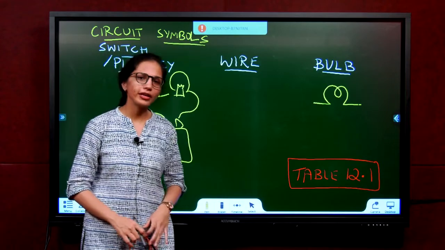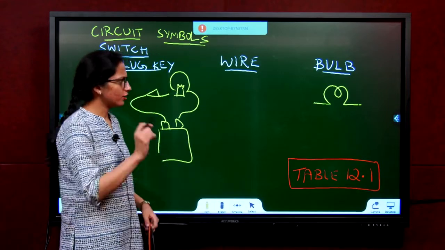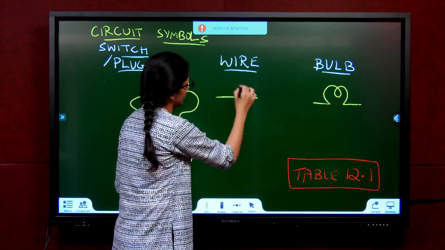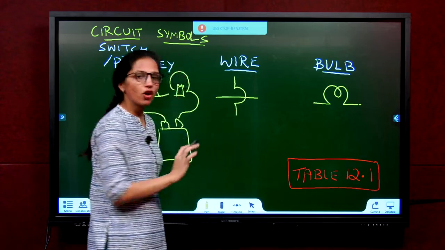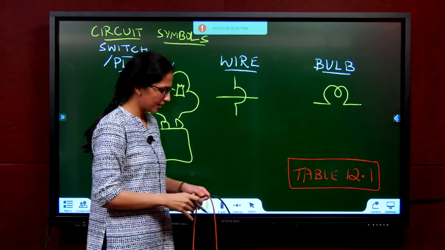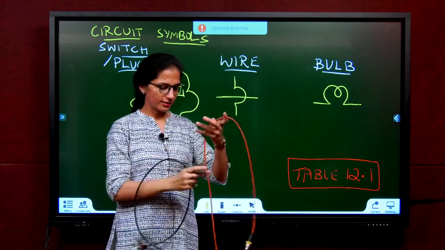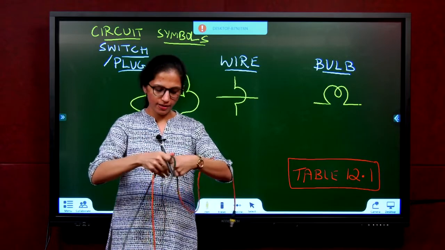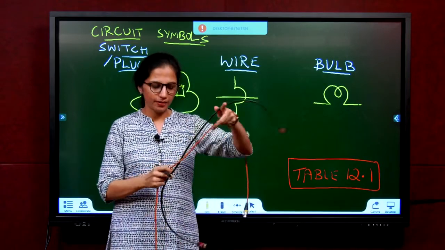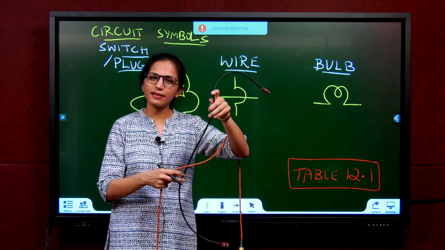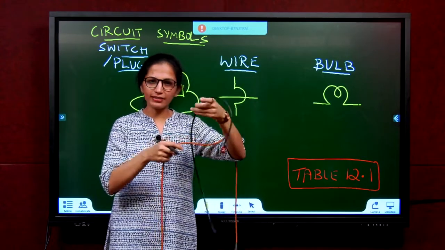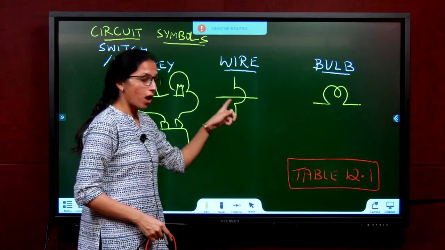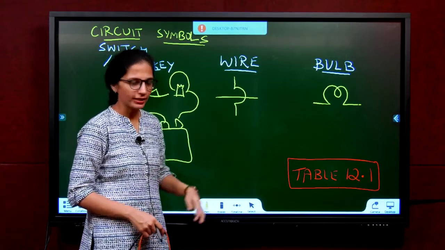Wire, you all already know wires. So there are 2 types in that. One is wire crossing without joining. That means, see this black wire and this, I have a wire here. If I have one more wire here, they are crossing over each other. But are they joined? Are they sharing the same current? No, they're just crossing. But they're not joined. So this is how you represent wire crossing without joining.